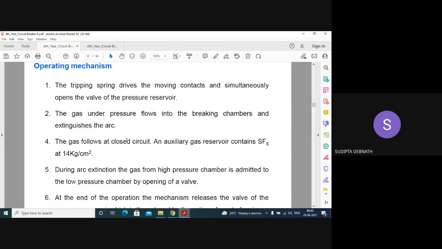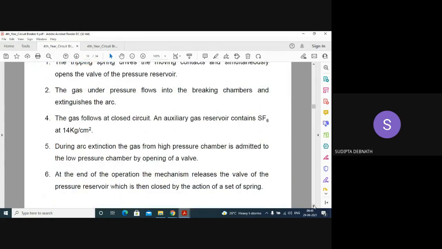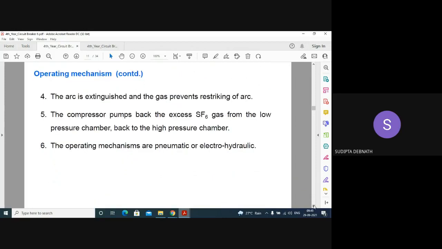And as I have told you, at the reservoir SF6 is kept at 14 kg per centimeter square. During arc extinction, the gas from the high pressure chamber is admitted to the low pressure chamber by opening a valve. I showed you in the figure, it is flowing from high pressure to the low pressure chamber. At the end of the operation, the mechanism releases the valve of the pressure chamber, which is then closed by the action of a set of springs. So when the arc is fully extinguished, the valve is again closed.